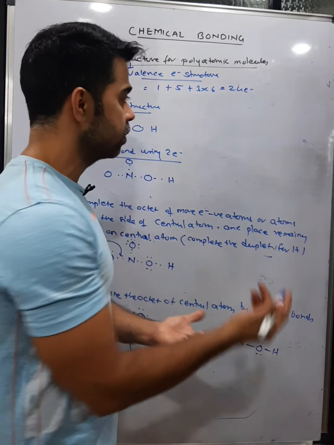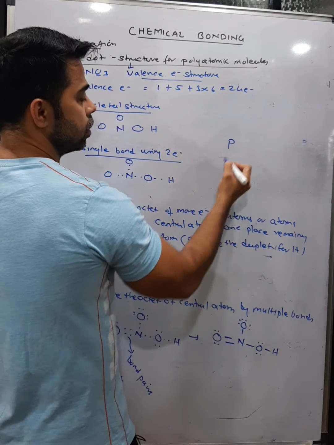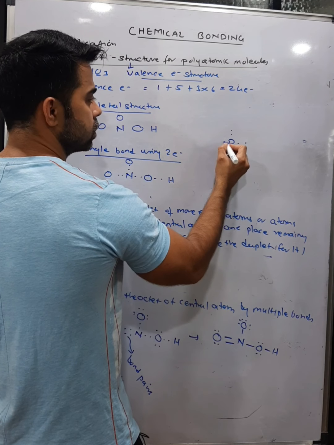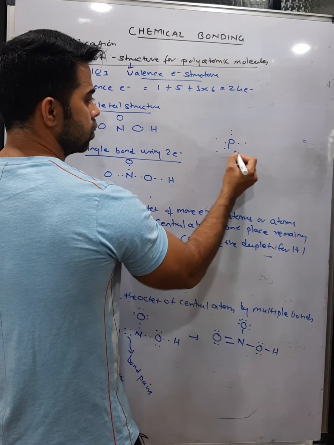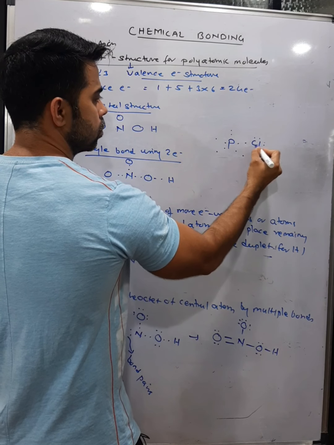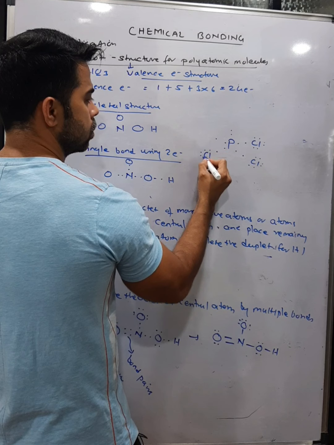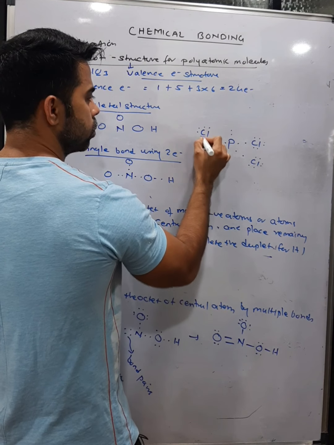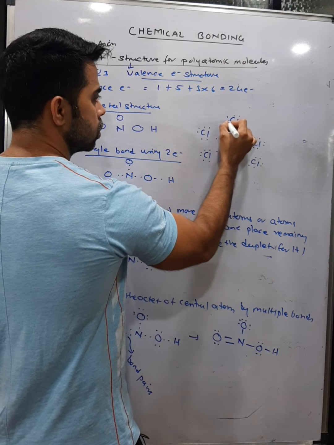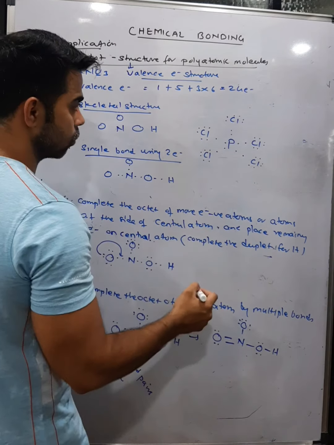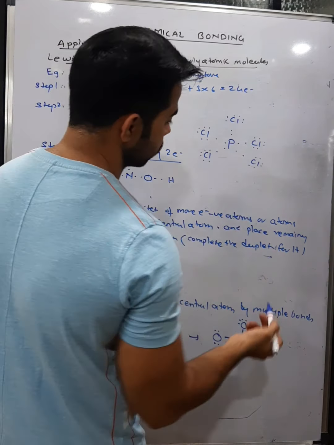For example, PCl5. If I write down the Lewis structure of PCl5, it becomes P like this. See, this will be the Lewis structure of PCl5. We can draw it, that's not a problem, but not with these rules, because these rules are only for octet. See, phosphorus has 10 electrons in the outermost shell and chlorine has 8 electrons in the outermost shell.